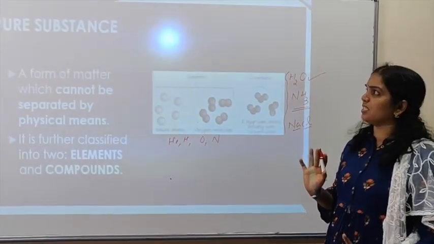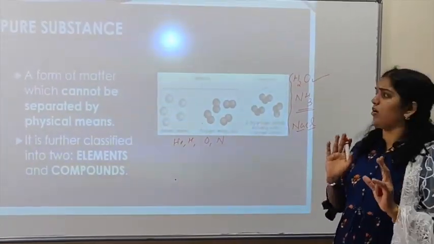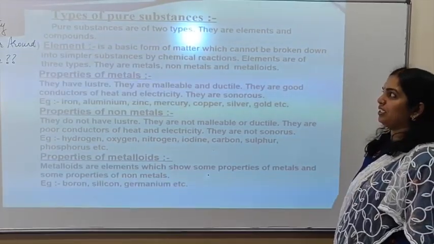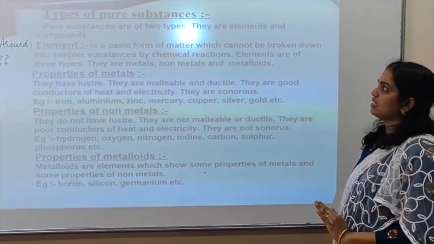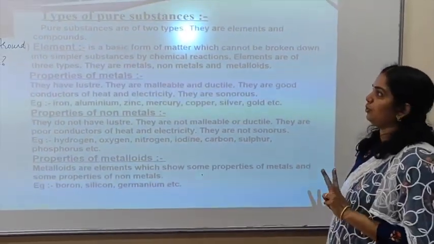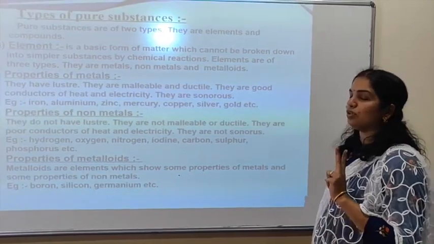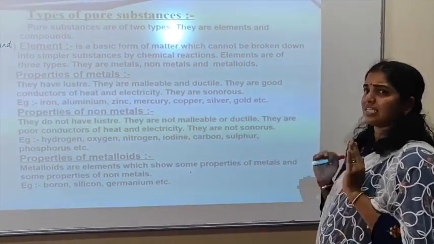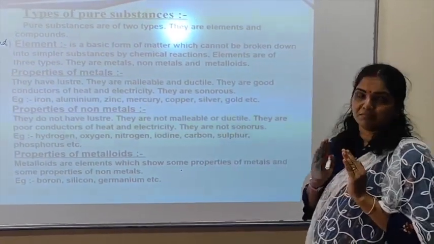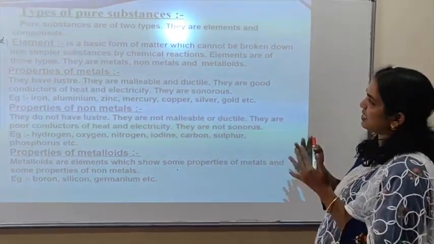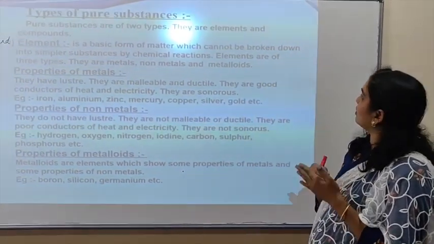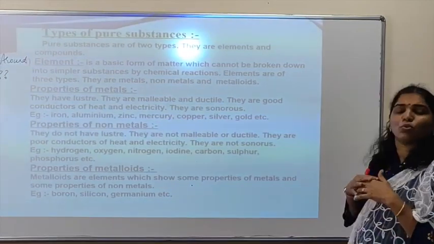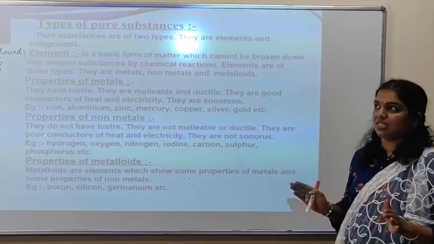What do you mean by pure substance? It is made up of only one kind of atoms. Again we are going into the details of pure substances. We know it is classified into elements and compounds. Now we are going to explain them separately. First of all, the element. What is an element? It is the basic form of matter, which cannot be broken down into a simpler substance through any chemical or physical means.